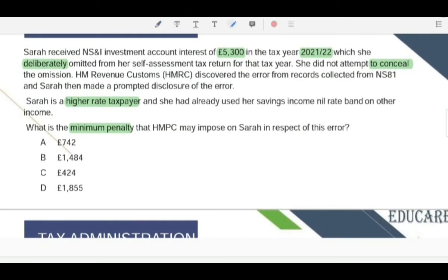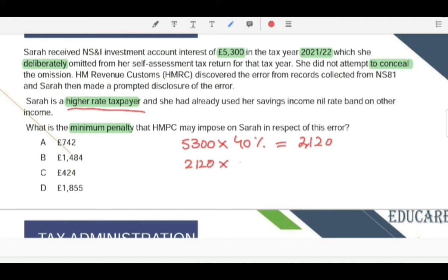So first of all, we need to calculate the tax liability. Her investment income is 5,300, and as she is a higher rate taxpayer, at this investment income she would have been charged 40% as tax. So it would be 2,120, that is the amount of tax liability.